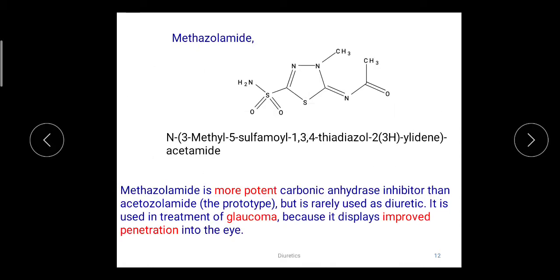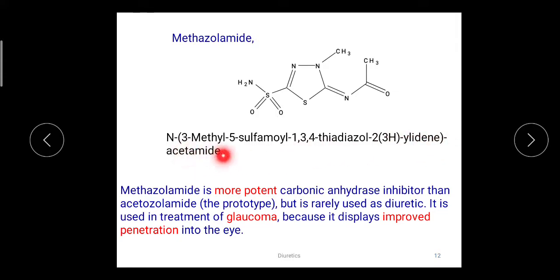The second drug under this category is methazolamide. In methazolamide the additional methyl group is there compared to acetazolamide, and so the IUPAC name is N3-methyl 5-sulfamoyl 1,3,4-thiadiazol-2(3H)-ylidene acetamide.